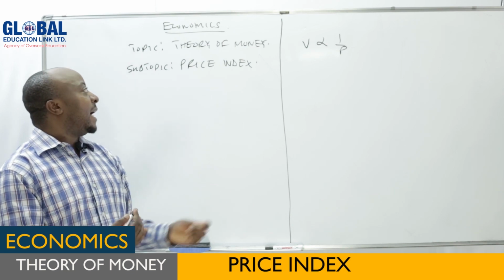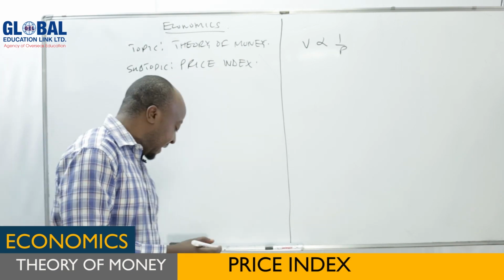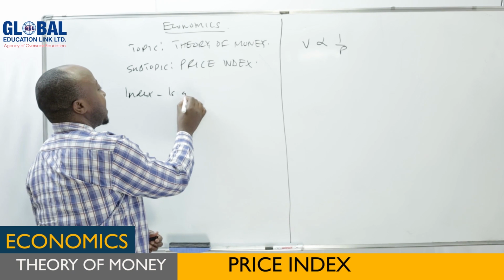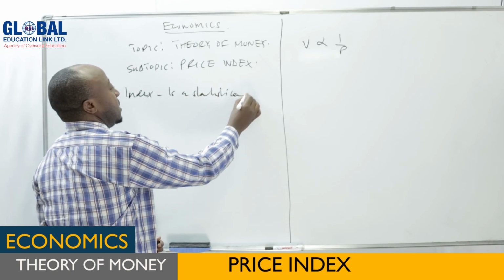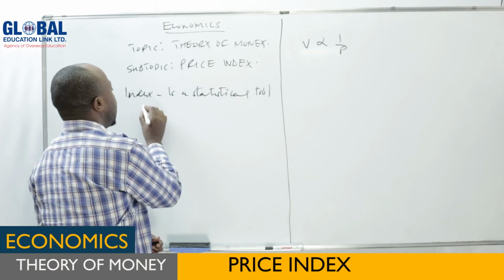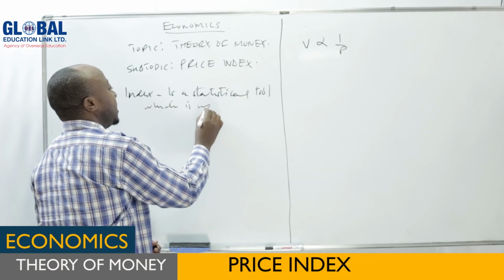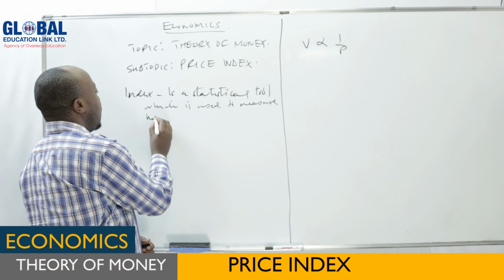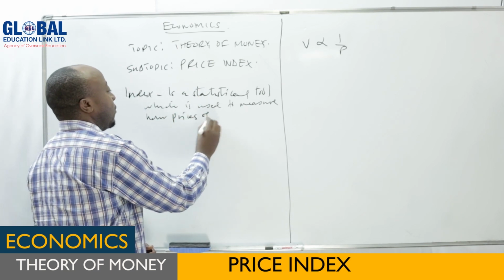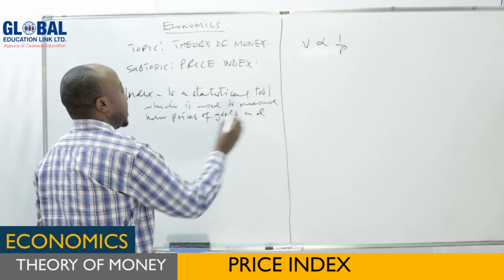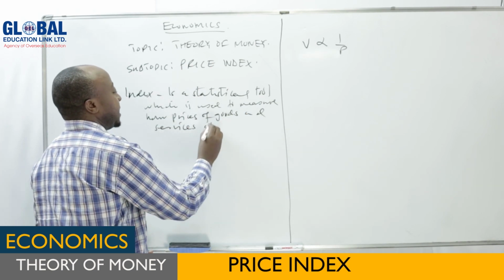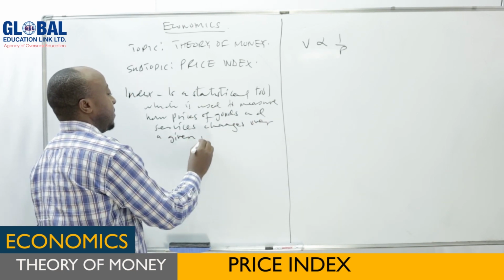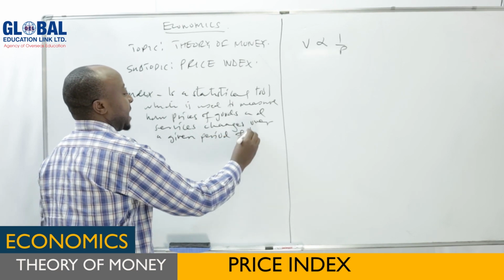Now by definition, price index is a statistical tool which is used to measure how prices of goods and services change over a given period of time.